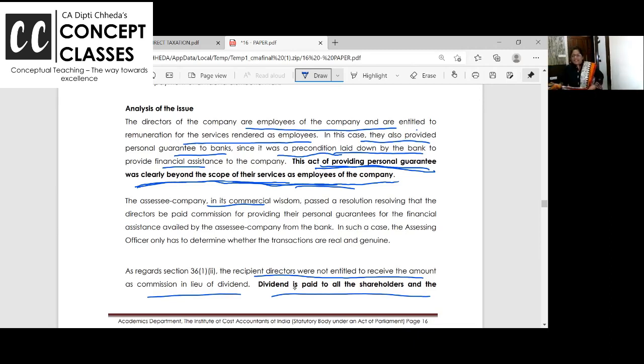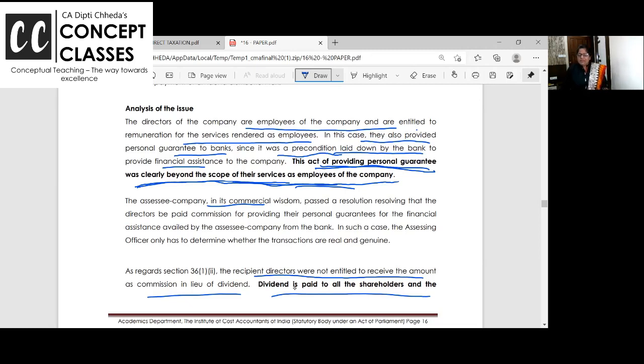Okay, once again, I'm telling you the gist, the directors are paid commission. They are paid commission for giving guarantee for some loan taken by the company. Now, this is of course out of the way, but is this commission allowed under section 37? Yes. There is no employer-employee relationship like this, and here they are not acting as managerial remuneration. उससे कोई लेना देना नहीं है. They are just getting commission because they are giving guarantee. So is this allowed under 37?